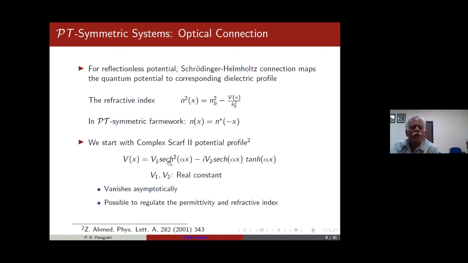So I do not know if that patent has become technology, but in principle, you can have glasses with the designed refractive index to allow light to go in or not to go in. So this problem was explicitly solved by Jafar Rahman, a beautiful piece of work, and the energy eigenvalues and wave functions were explicitly written down by him.